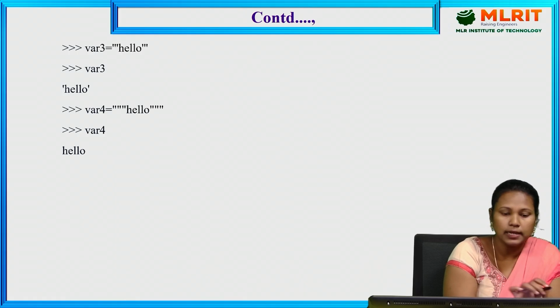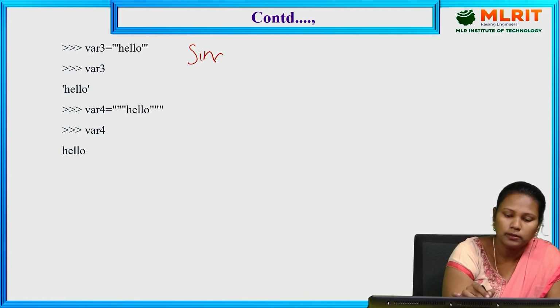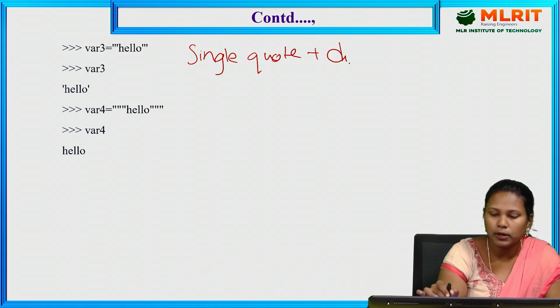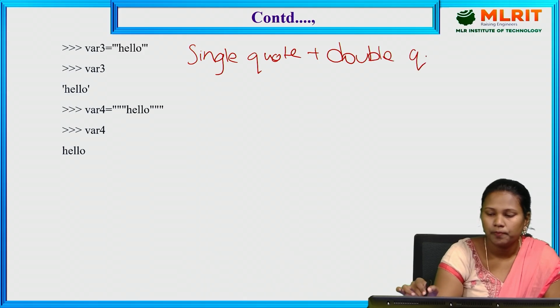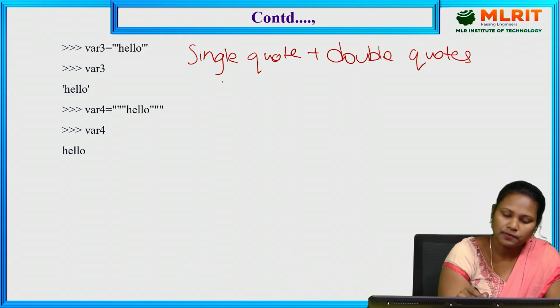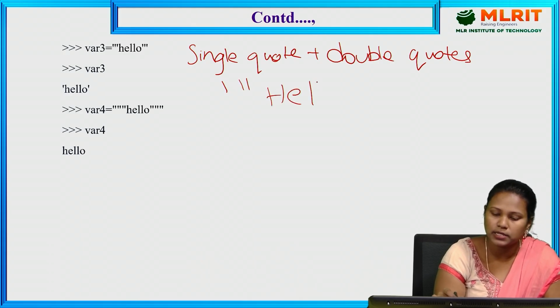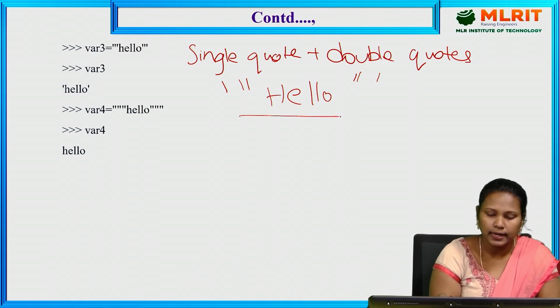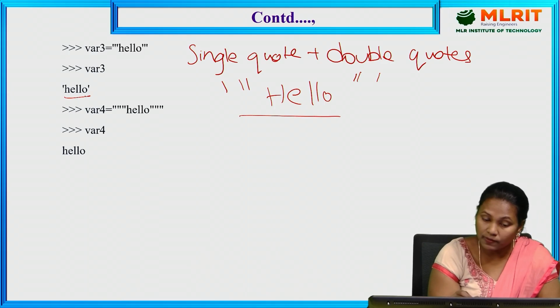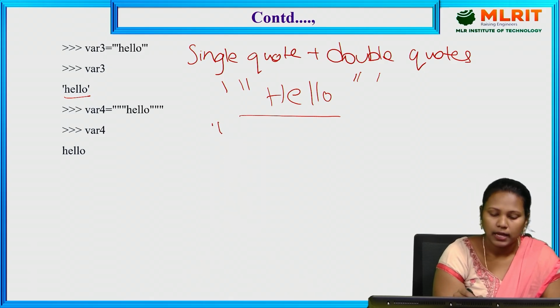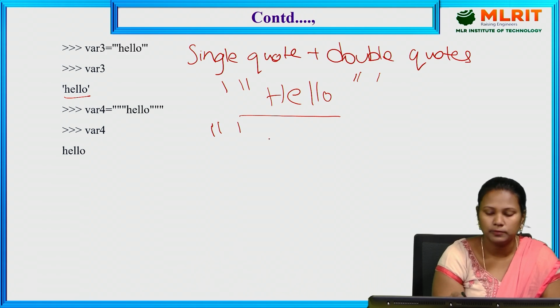The next one is the triple quotes. It is the combination of single quote plus double quotes. First we enter the single quote, after that the double quotes, and in that I write my text hello. We have to first close the double quote and then close the single quote, and then we get the hello. Or otherwise, in this way also you can write double quote, double quote, after that single quote, hello.